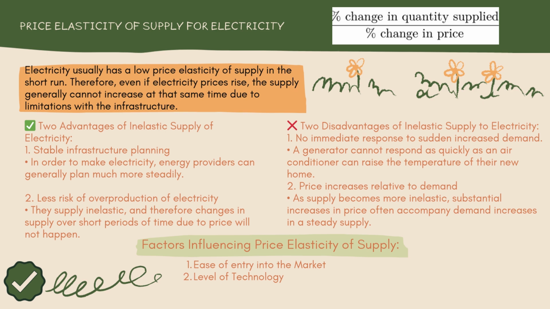Next, I'm going to explain two disadvantages of inelastic supply for electricity. First is no immediate response to sudden increased demand. What it means is generators cannot respond as quickly as an air conditioner can raise the temperature of a new home. So this leads to supply shortages or blackouts during heat waves or at peak hours.